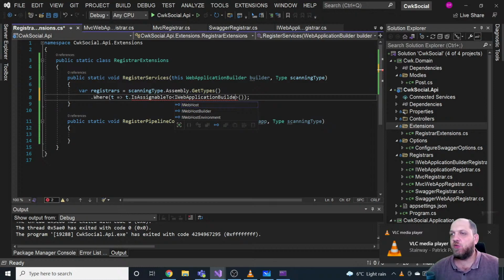And here we should do more or less the same thing, but we will have to cast everything to a web application register. And actually, that would be kind of like code repetition. The only thing that would be different in this part would be that we would have to provide a different interface here.